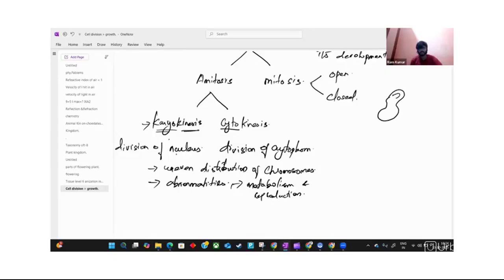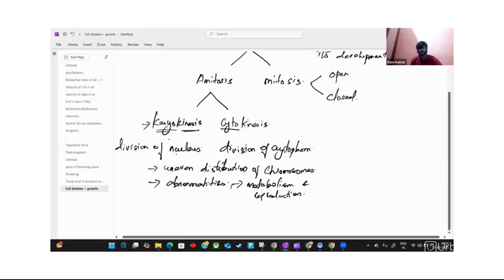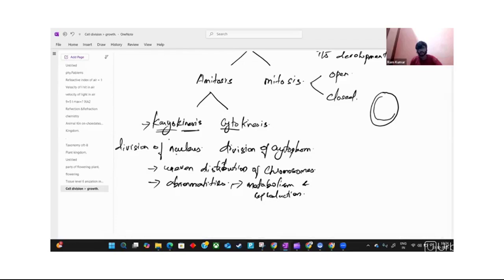So consider this is a nucleus. In that only, the chromosomes are getting split within the nucleus.